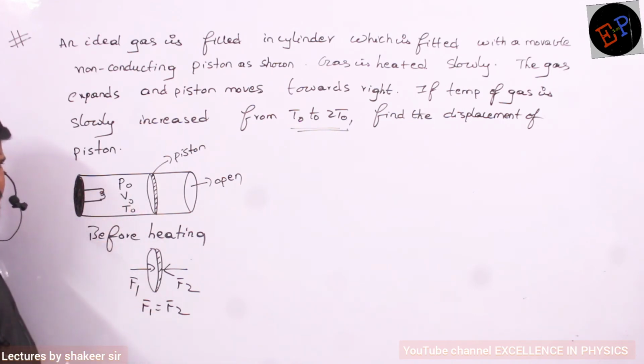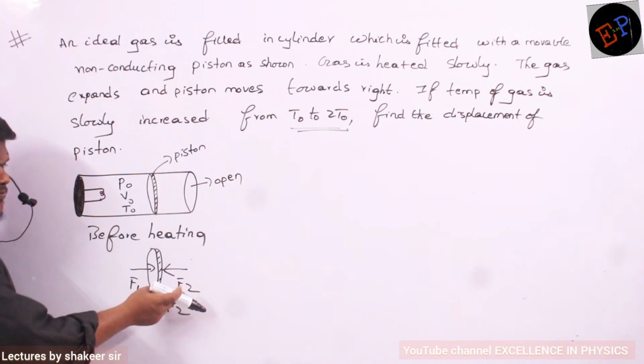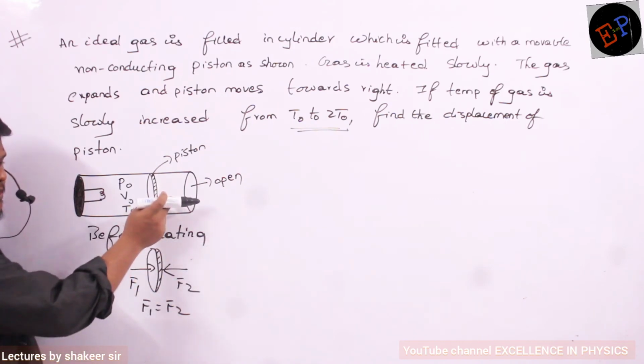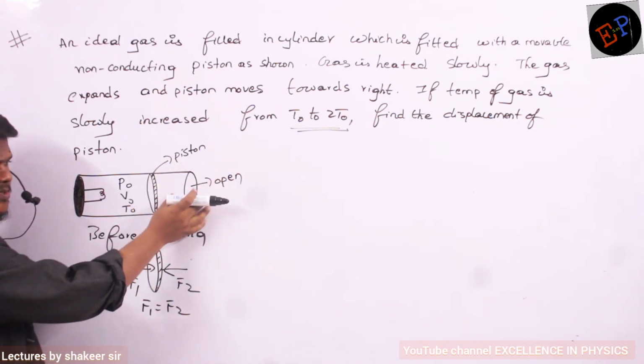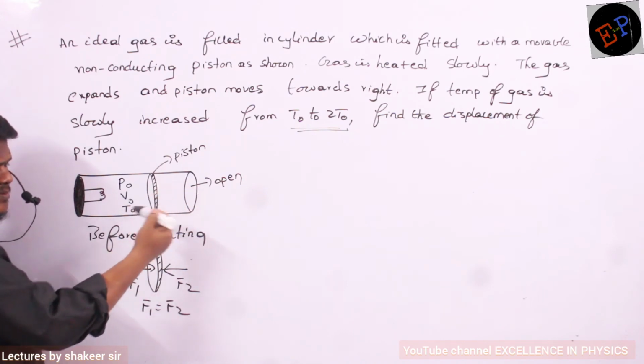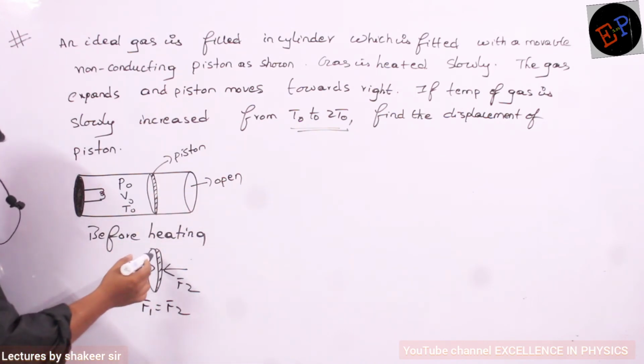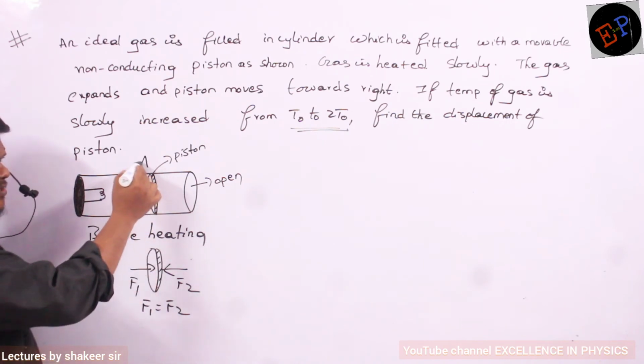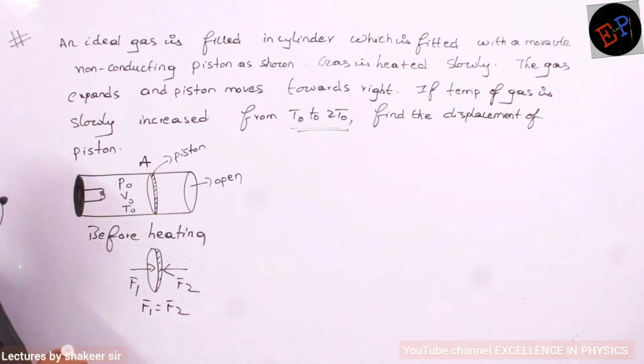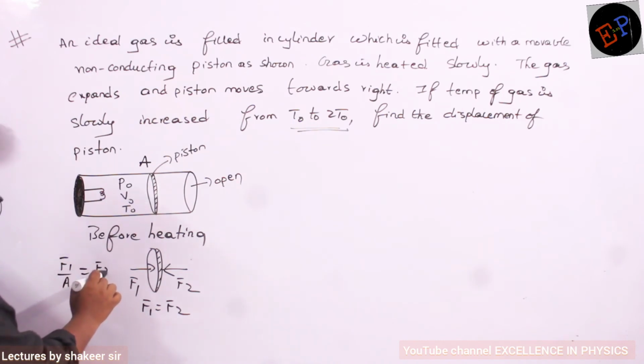Force per area is called pressure. And this is the force given by the air molecules present in the open container, in this direction. So if these two forces are equal, then pressures also will be equal. Let us take the area of cross section of the piston as A. Force per area is called pressure. So F1 by A is equal to F2 by A.